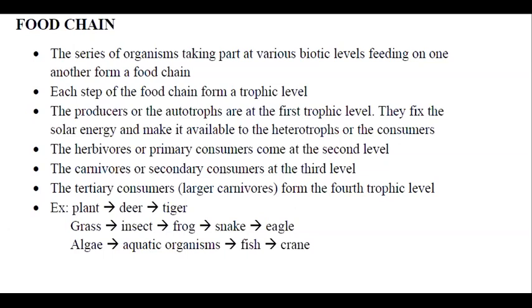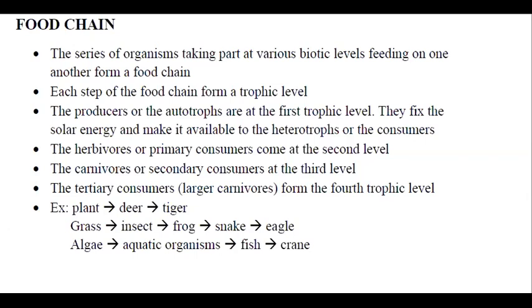So if you are asked to write examples of the food chain, you may quote any of these three examples. There is a plant, which is at the lowermost level. Plant is eaten by a deer. Deer is eaten by a tiger. So in that particular food chain, there are only three levels. In the second example, the grass is eaten by insect. Insect is eaten by frog. Frog is eaten by a snake, which in turn is eaten by an eagle. So in that particular food chain, there are 5 trophic levels.